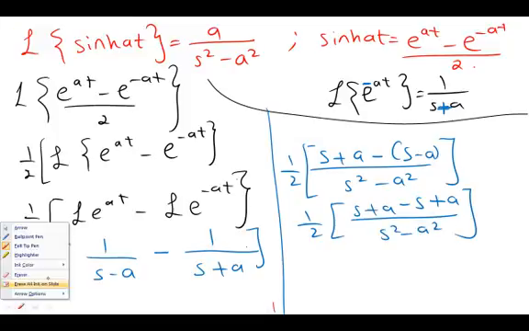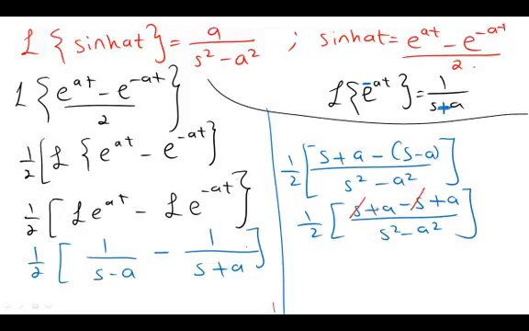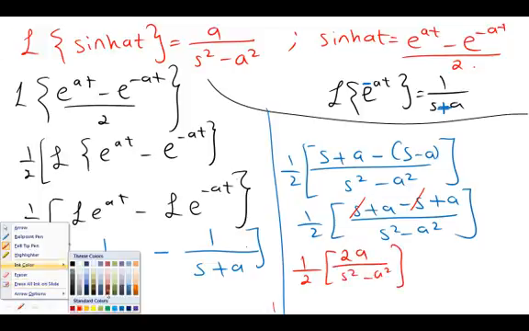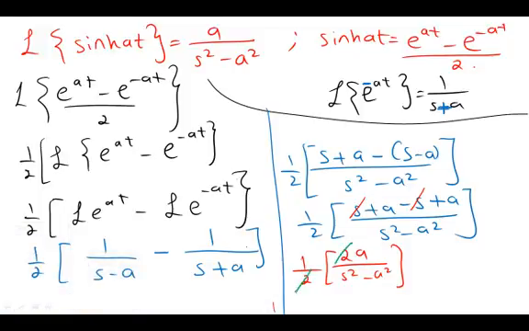Here I think that we can simplify minus s with s, and we'll be left with 2a, so it will be 1 over 2 times 2a over s squared minus a squared. Again, here you can simplify the half with the 2, and the answer will be a over s squared minus a squared. So we proved that Laplace of sinh at equal a over s squared minus a squared.